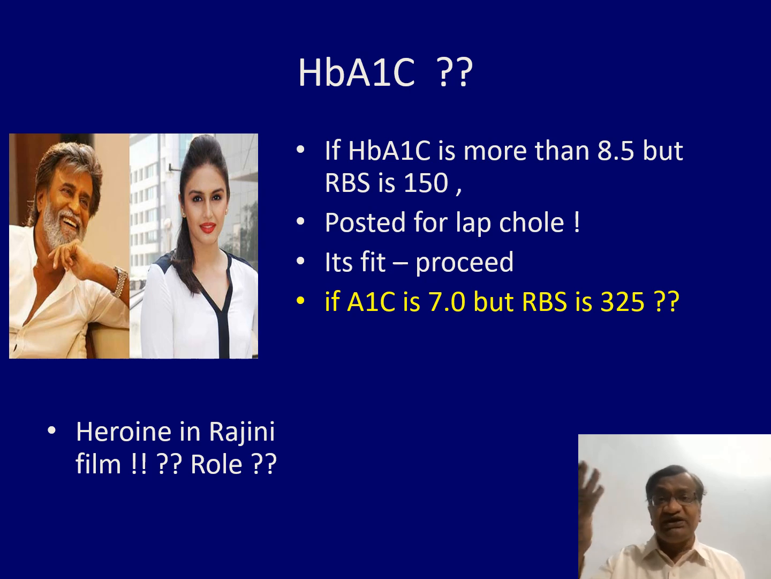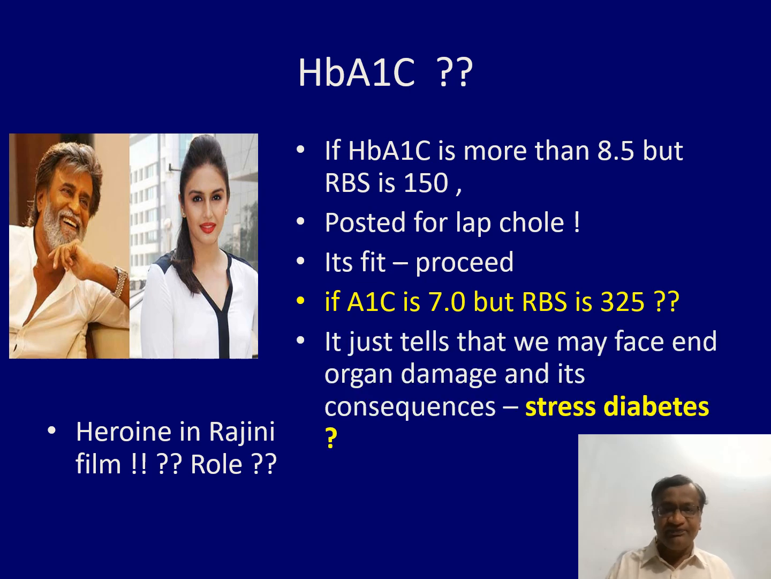If HbA1c is more than 8.5 but RBS is 150, and he is posted for lap choli, what happens in this case? I will tell you again. He is uncontrolled for 3 months. Then somebody goes to a doctor, who says, your cholecystitis, you have to get operated, cholecystectomy. At that time he takes the tablets regularly, is on good diet control for another 1 week, and shows an RBS of 150. He is fit only. You cannot wait another 3 months for HbA1c to come back. Yes, the problem is that if the A1C is high, they may have some organ damage.